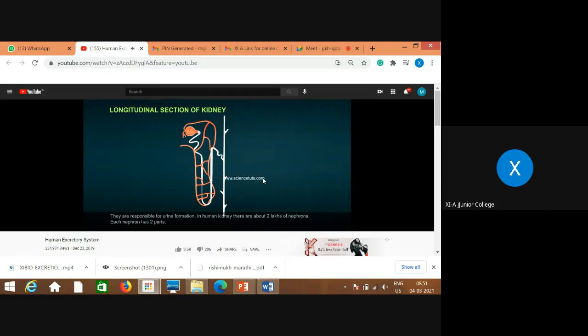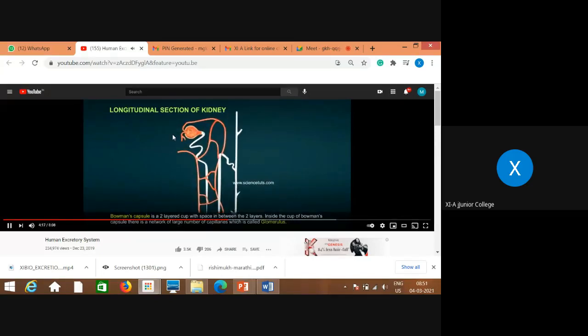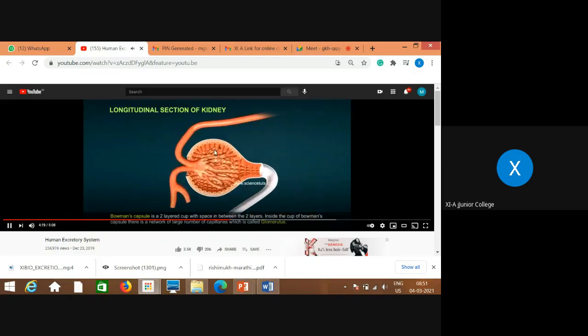Each nephron has 2 parts. 1. A cup-like structure, Bowman's capsule. 2. The tubular portion, renal tubules. Bowman's capsule is a 2-layered cup with Bowman's space in between the 2 layers.